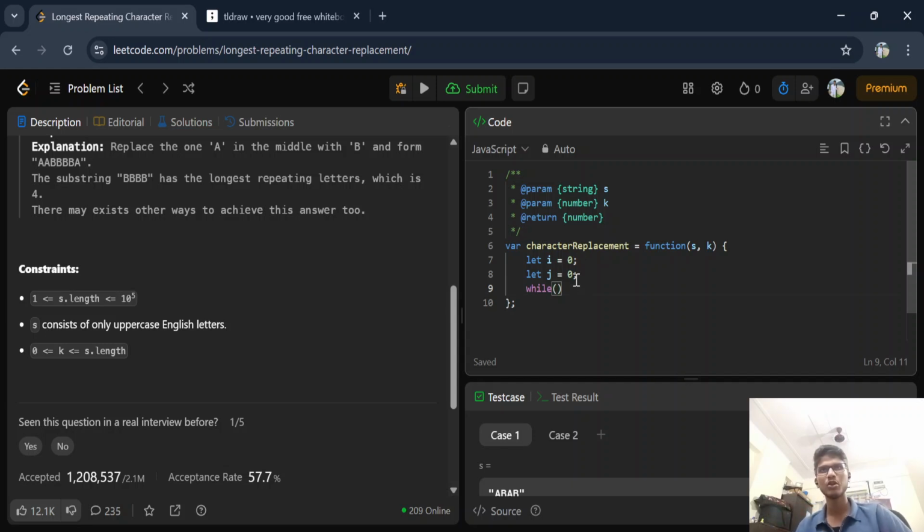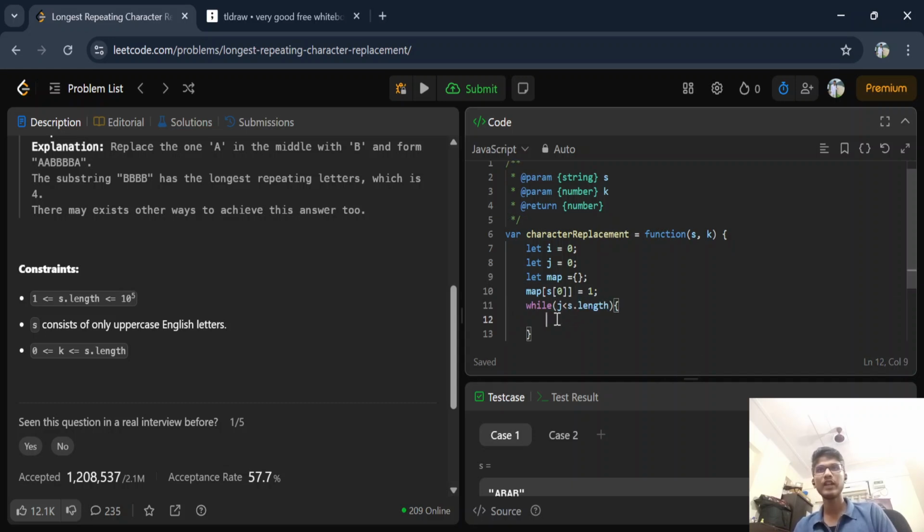That will confuse you. So let map be equal to, again, map will have what? Map of s of 0 is equal to 1. Yes, initially the map has something. So while j is less than what? J less than s dot length.